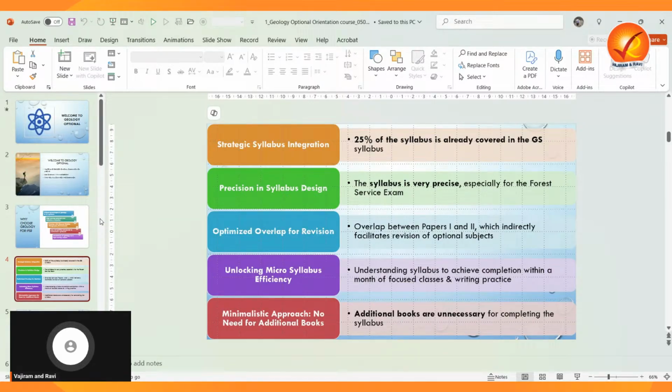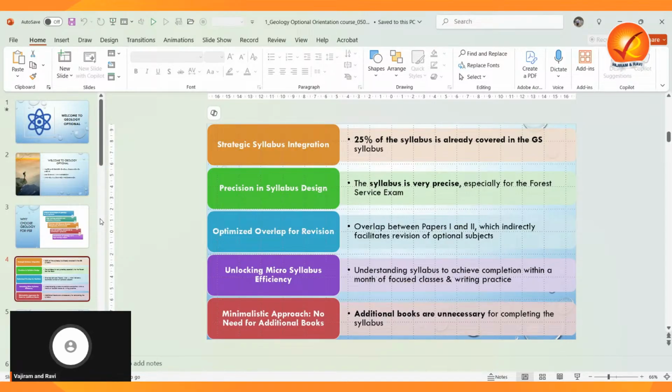Okay, so why are we telling this so confidently, within a month? Because of the past experiences, especially from the non-geology people. They achieved this efficiency, they enhanced this efficiency with this thing, we can say. So how? One is the focused classes. If they are not in a position to do self study, then the focused classes and the daily answer writing practice, these two are the key for enhancing the efficiency.